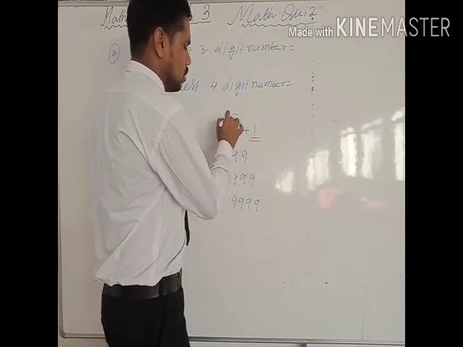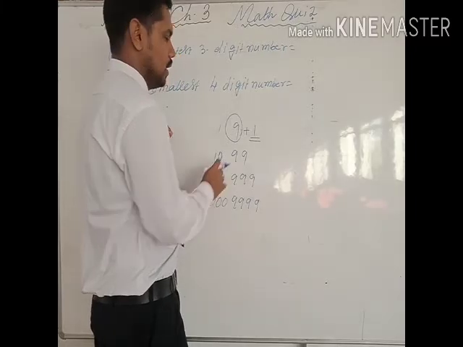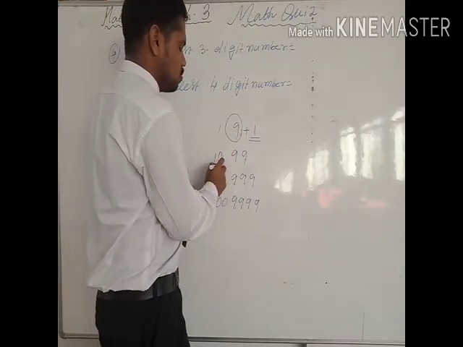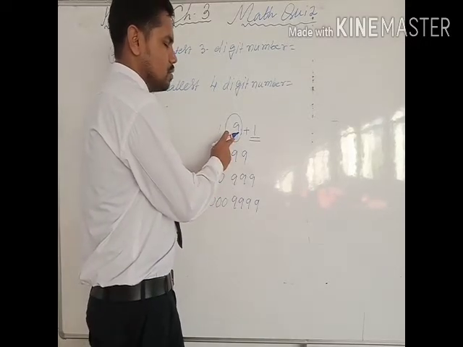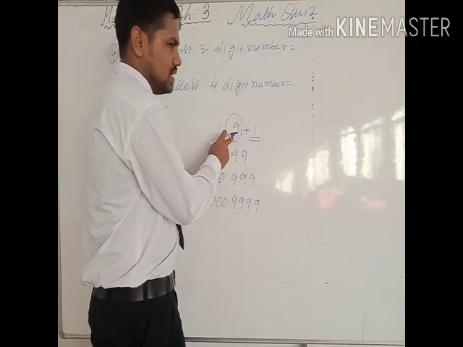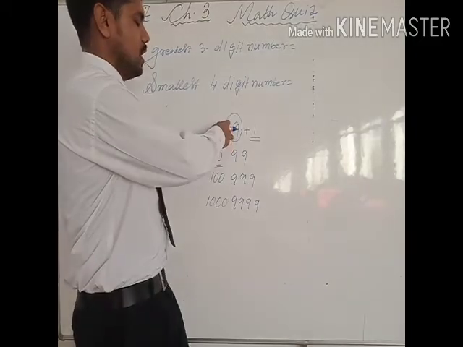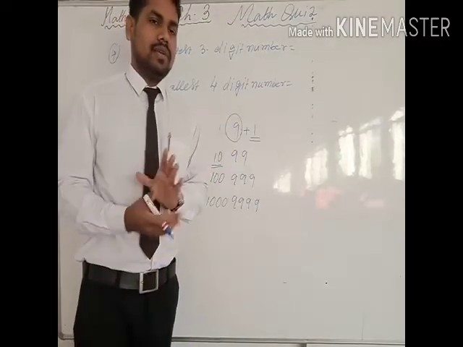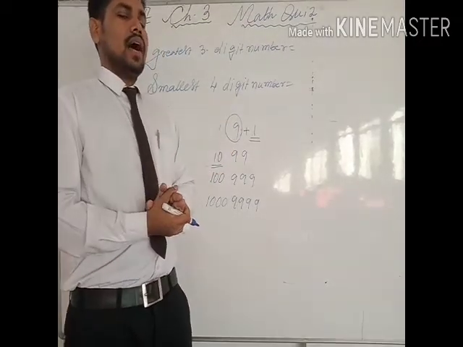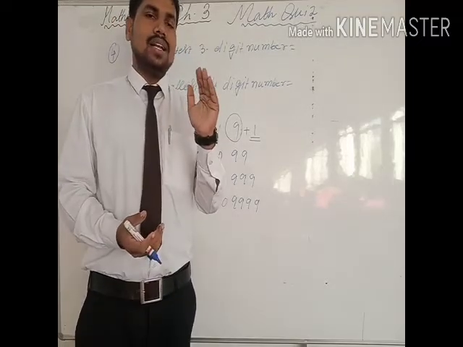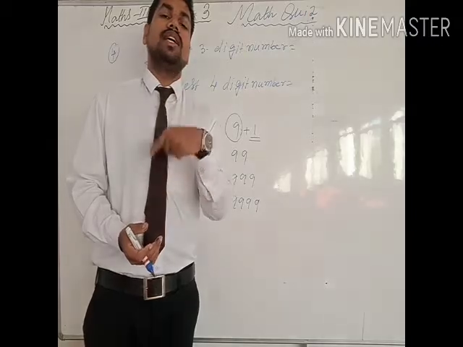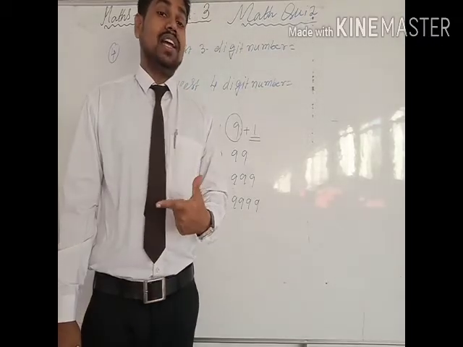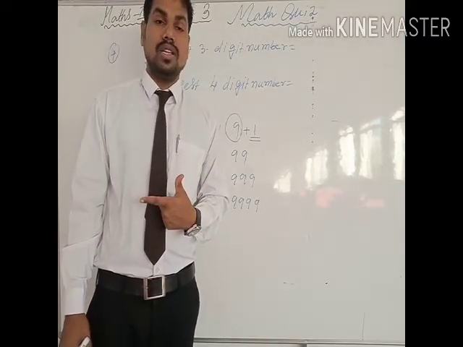the greatest of that particular digit number, you find the next digit's smallest number. For example, if you add 1 with the greatest 1 digit number, you will find the smallest 2 digit number. मतलब क्या है इसका कि अगर आप 1 डिजिट का ग्रेटेस्ट नंबर के साथ 1 जोड़ते हो तो वो 2 डिजिट का स्मॉलेस्ट नंबर हो जाता है. 9 plus 1 is 10, which is 2 digit smallest number.